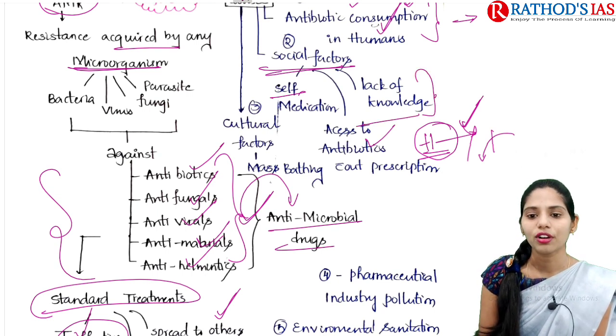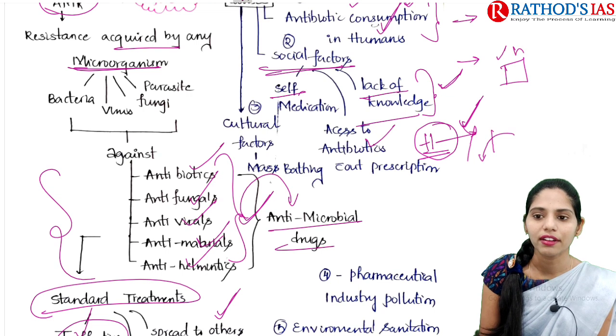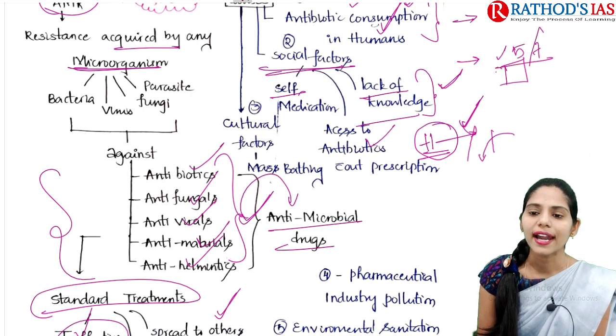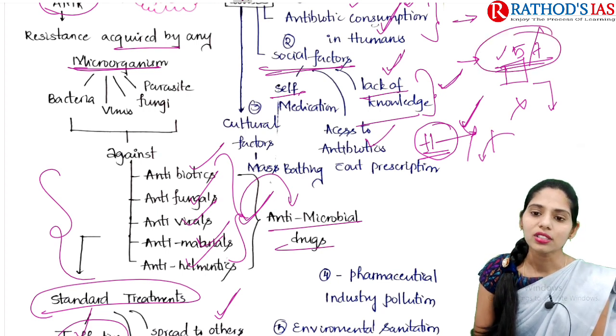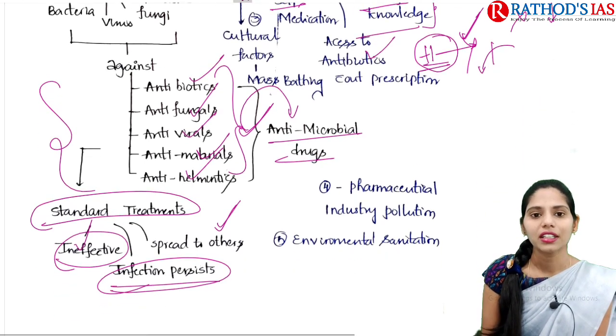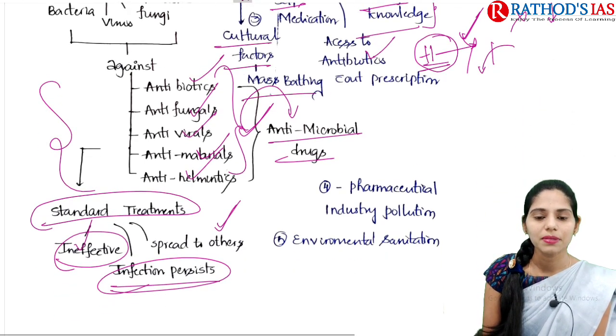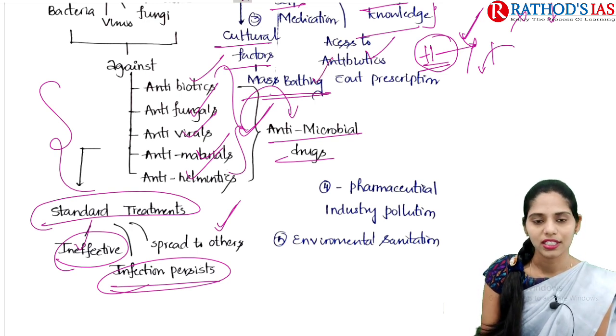And because of a lack of knowledge regarding antibiotics, whenever antibiotics are taken, they should be taken for the entire course, like 5 days or 7 days. If any doses are missed in between, then the bacteria will have the ability to develop resistance. So the lack of knowledge regarding how to use antibiotics is also leading to increased cases of antimicrobial resistance. And the next one is cultural factors, like mass bathing in rivers, lakes, etc., that will spread antimicrobial drug resistance.